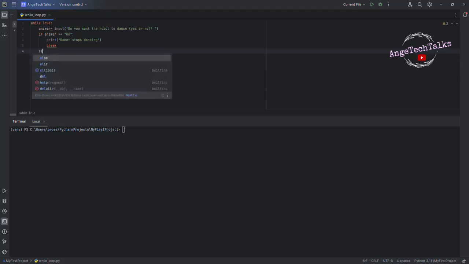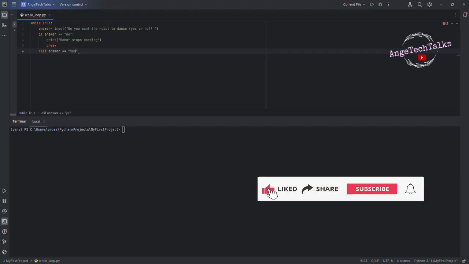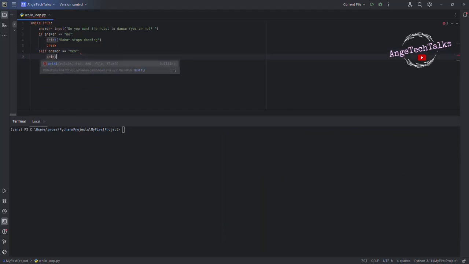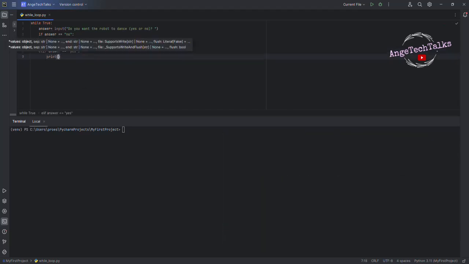If the answer is equal to yes, what will happen? We will print robot continue to dance.